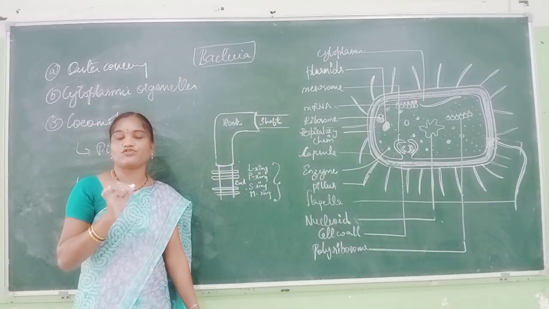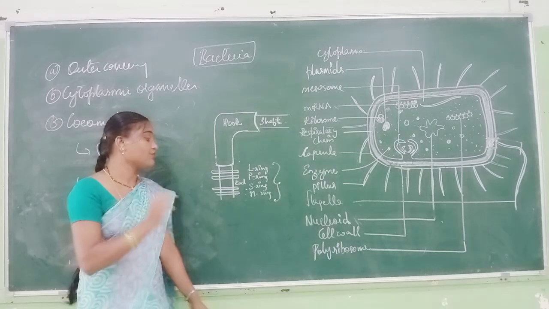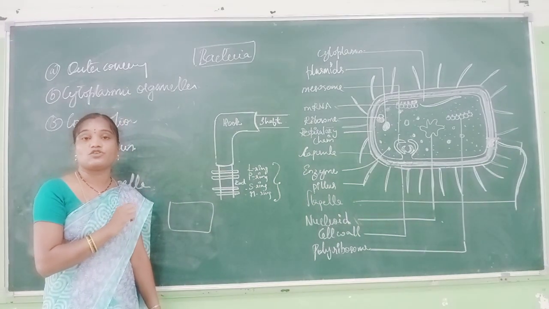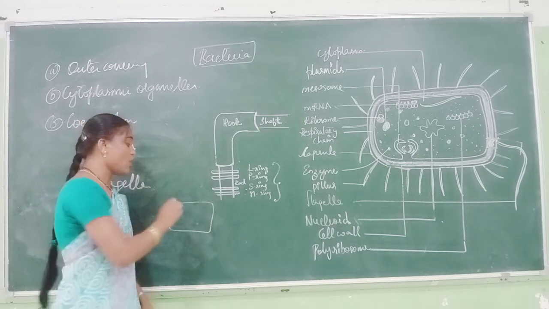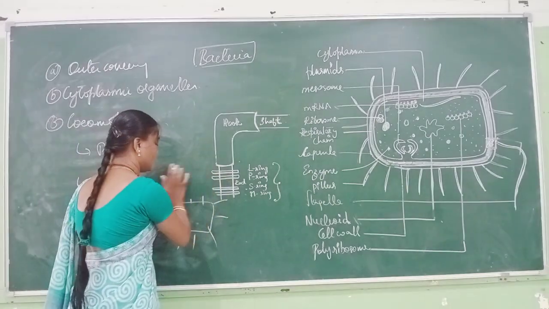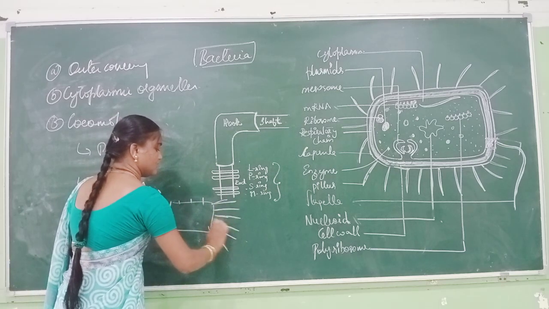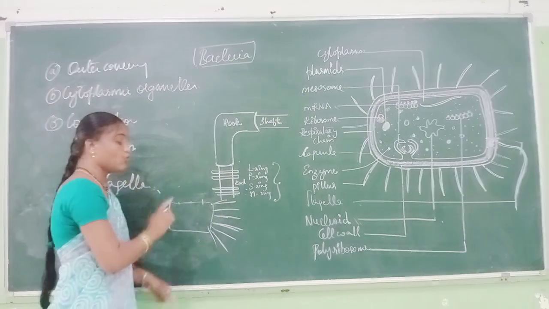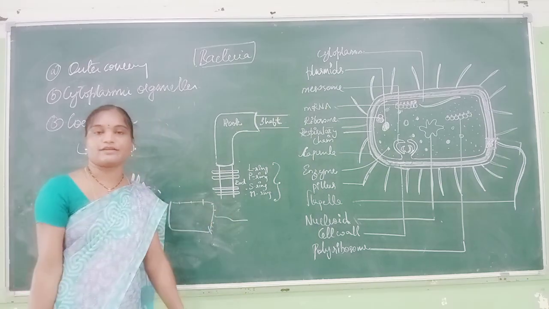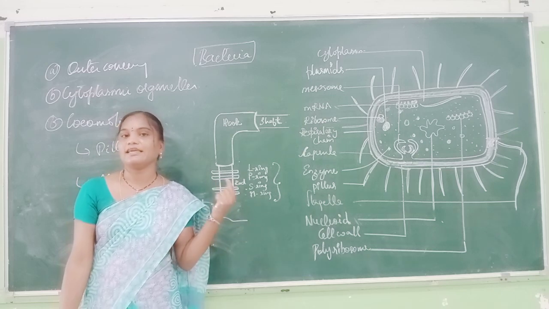It is generally used for locomotion and mainly for adherence. If flagella are not present, the bacterium is known as atrichous. If flagella are present all over the body, it is known as peritrichous. If flagella are present at one end as a tuft, it is known as lophotrichous. If only one flagellum is present, it is known as monotrichous. These are the subcellular organelles present in the bacteria.